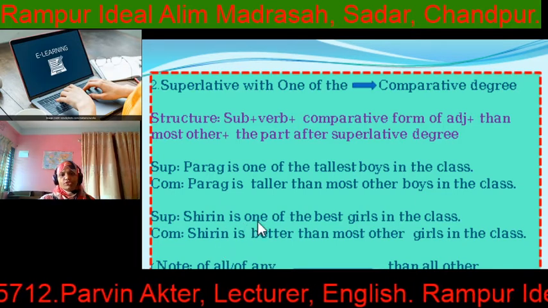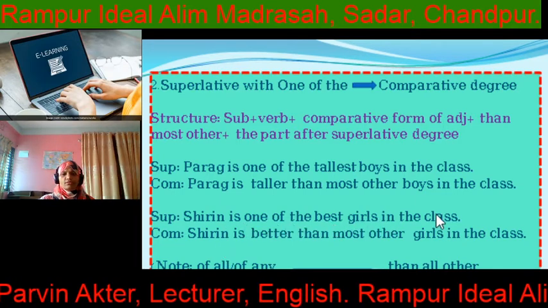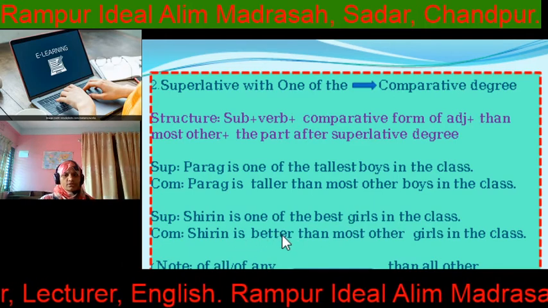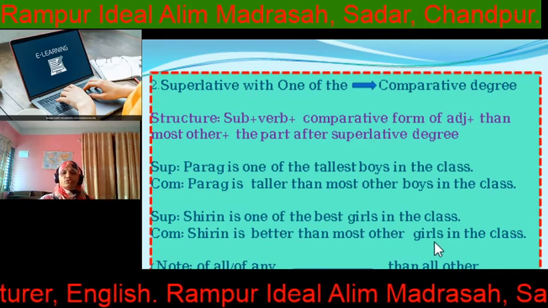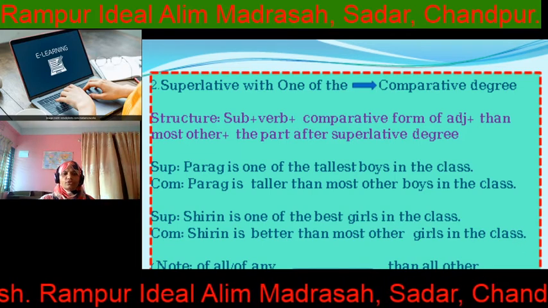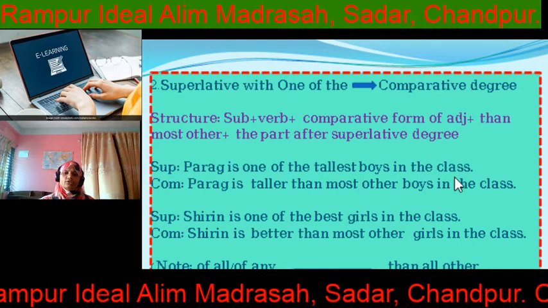Next one, Shirin is one of the best girls in the class. So Shirin is best, better. Shirin is better than most other girls in the class. Note: in the case of "all of" or "any," then "all other."